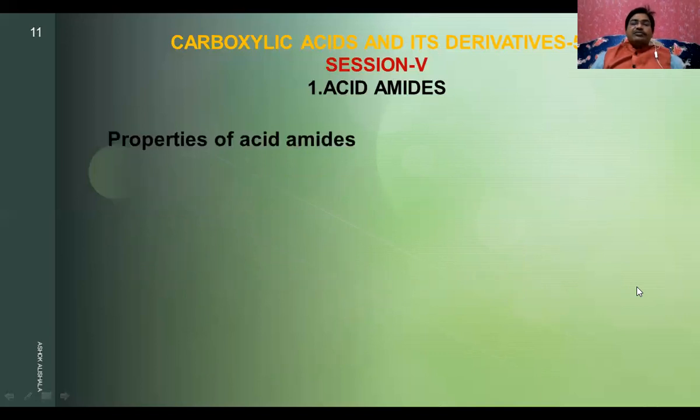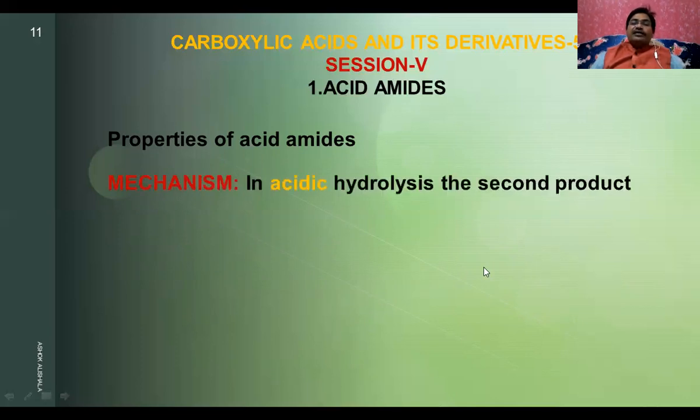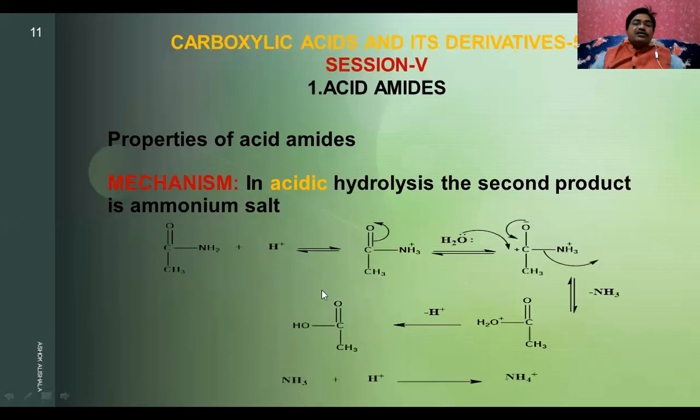See, in acidic medium, what happens? We will get an ammonium salt. That is, in acidic medium, it will give the ammonium salt. Let us see what is here. In the previous case the OH minus ion is added to the carbon, whereas now the H plus ion is added to the NH2. That's why it is a proton acceptor and accepts the proton. Therefore, here the nitrogen will get the positive charge, and there are some changes where the pi bonded